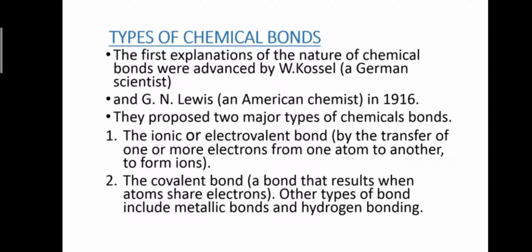Number 1, the ionic or electrovalent bond, formed by the transfer of one or more electrons from one atom to another to form ions. Number 2, covalent bond, a bond that results when atoms share electrons. Other types of bond include metallic bonds and hydrogen bonding.